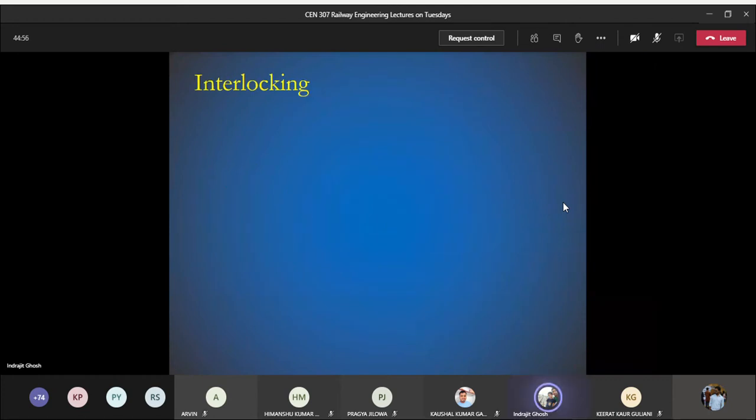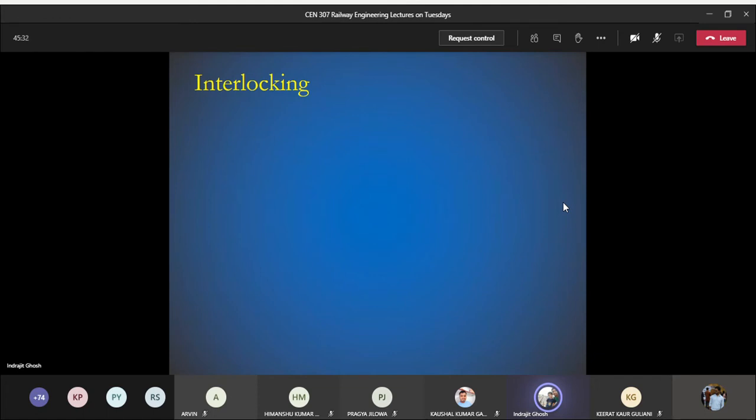Now there is a term called interlocking. I referred to this term when I was talking about the home signal. You remember that I mentioned there is a special kind of system, mechanism or technique where you need to make sure that whenever you are putting a signal off, for example, a semaphore stop signal, where the arm is horizontal, it means it is in on position, stop.